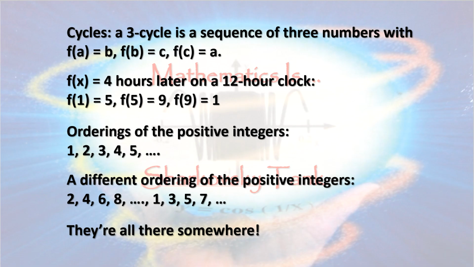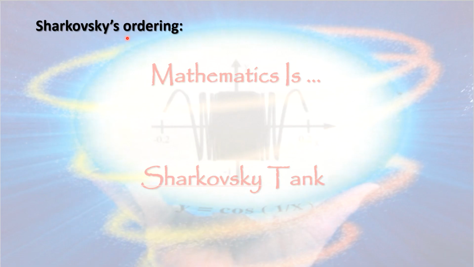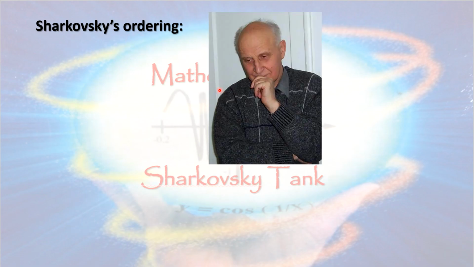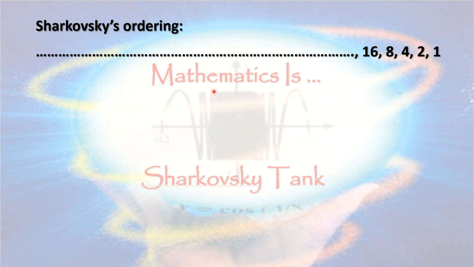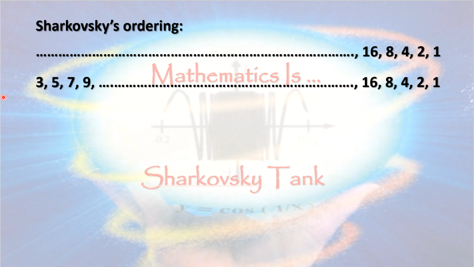Here is Sharkovsky's ordering. Named for O.M. Sharkovsky, born in 1936, died in 2022, a Russian mathematician. So start with the powers of 2, but place them at the end in reverse order. So our ordering is going to end with 16, 8, 4, 2, 1. At the beginning of the list, put in all of the odd integers greater than 1. So we're going to start with 3, 5, 7, 9, and so on.